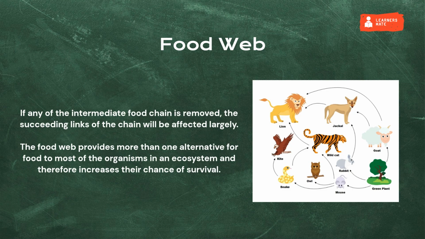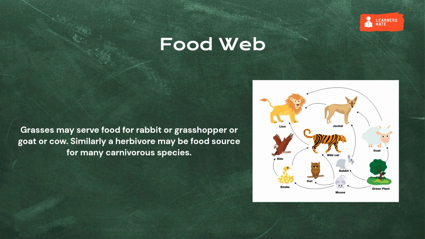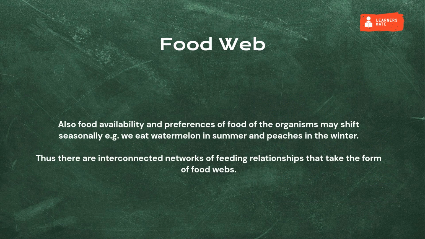If any intermediate link of the food chain is removed, the surrounding links of the chain will be largely affected. The food web provides more than one alternative food for most of the organisms in an ecosystem and therefore increases their chance of survival. For example, grasses may serve as food for rabbit or grasshoppers, or goat or cow. Similarly, a herbivorous may be a food source for many carnivorous species. Also, food availability and food preference of the organism may shift seasonally. For example, we eat watermelon in summer and peach in the winter. Thus, there is an interconnected network of feeding relationships that takes the form of a food web.